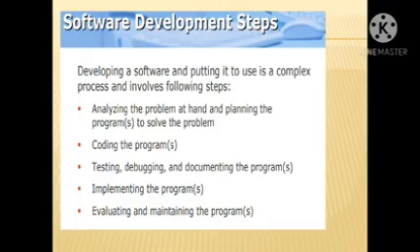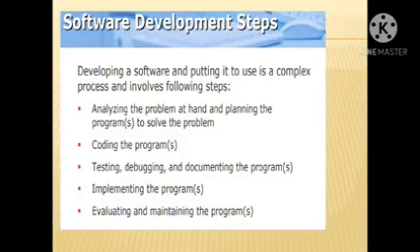Developing software is a complex process involving the following steps. First of all, analyzing the problem at hand and planning the program to solve the problem, coding of the program, and creating the documentation of the program.